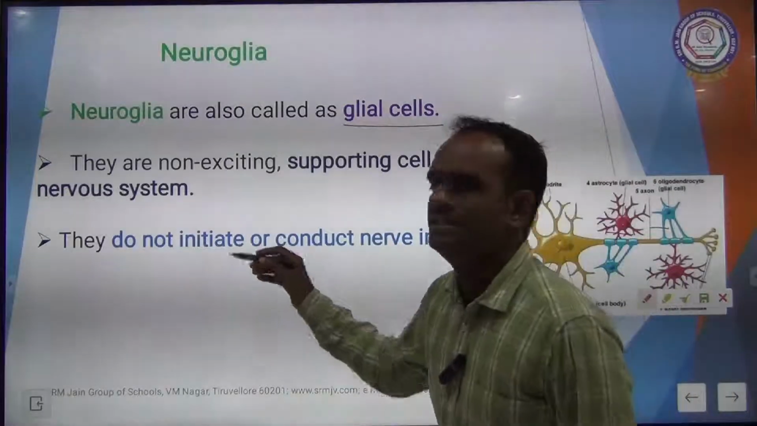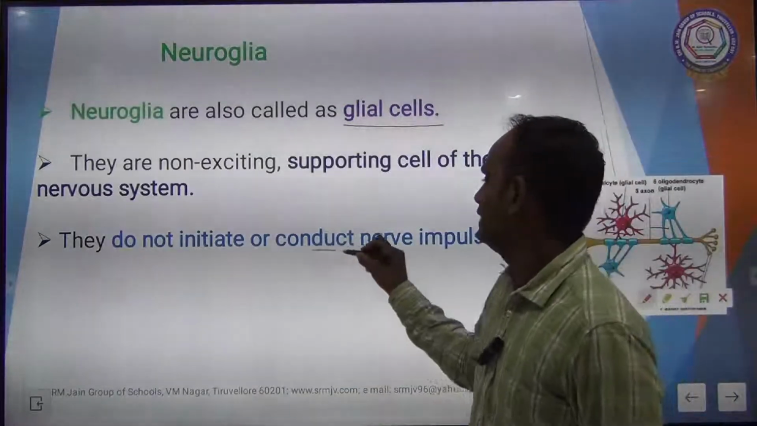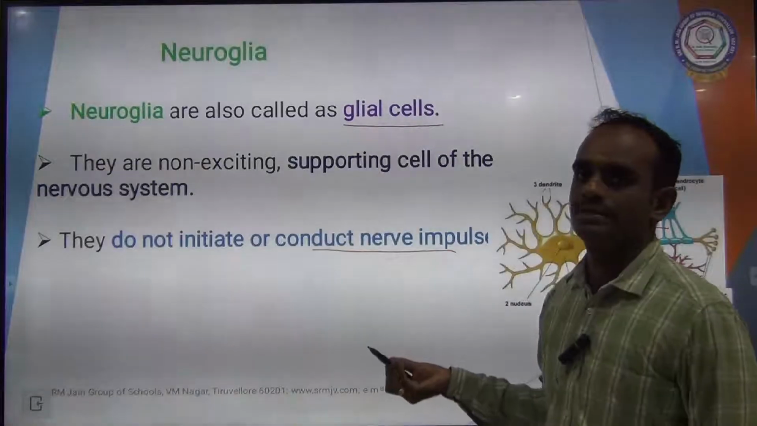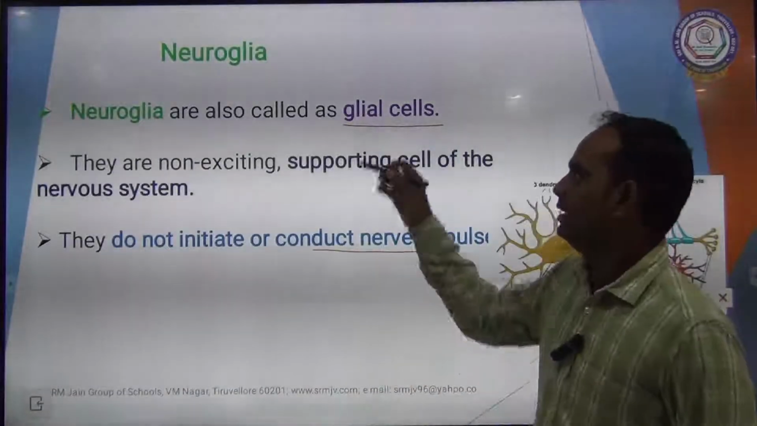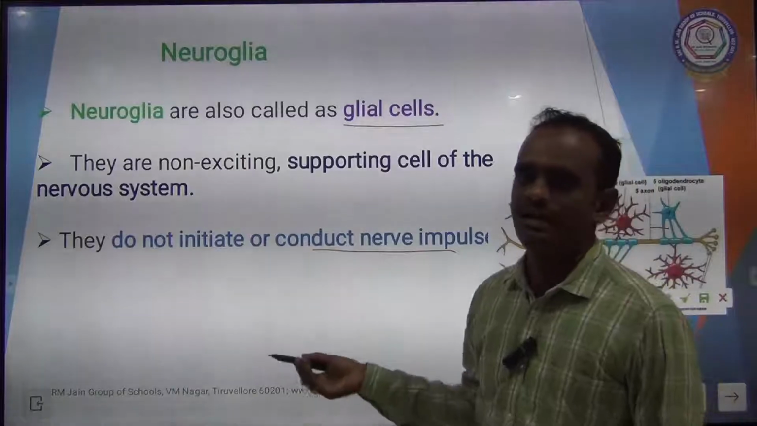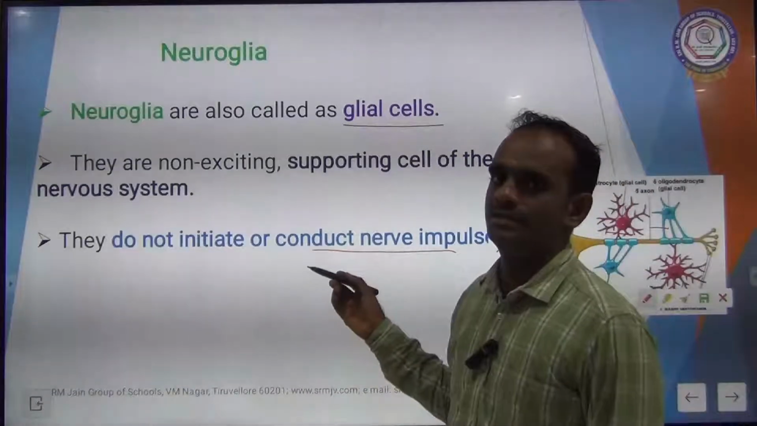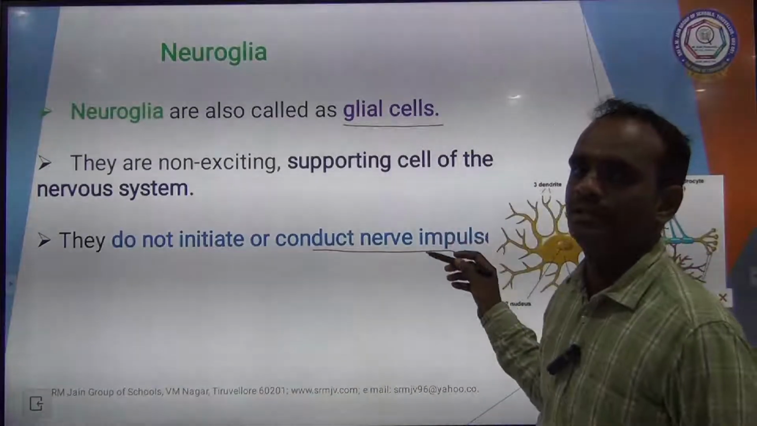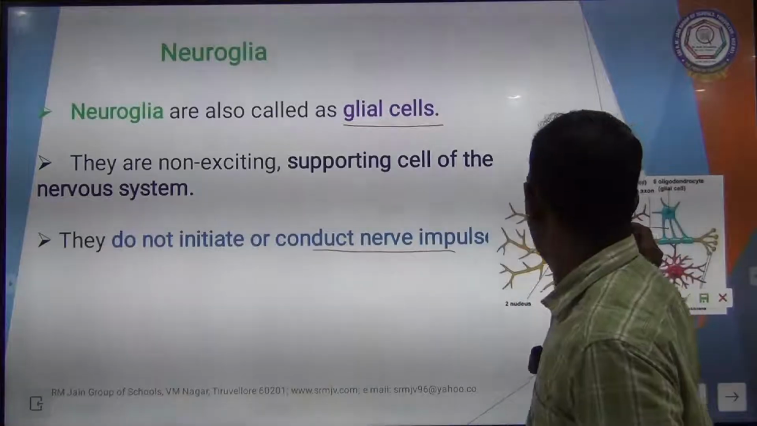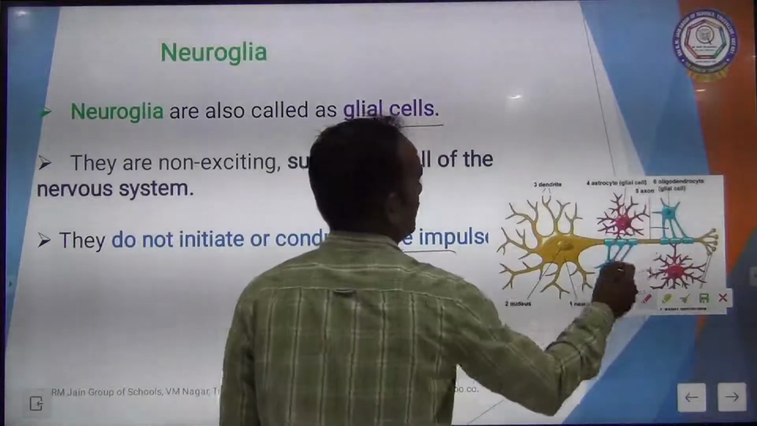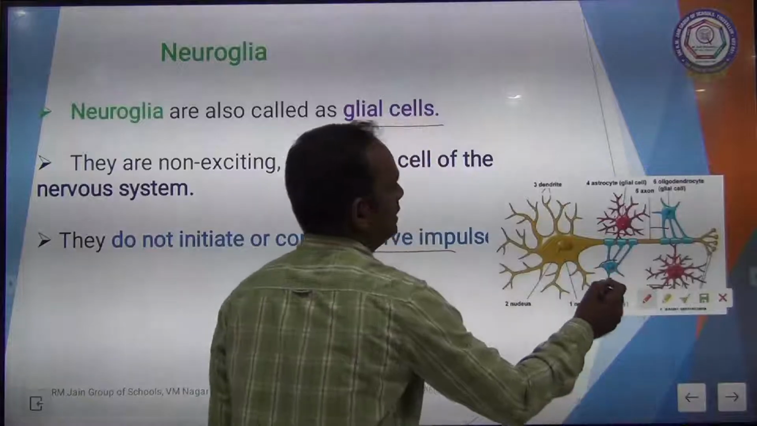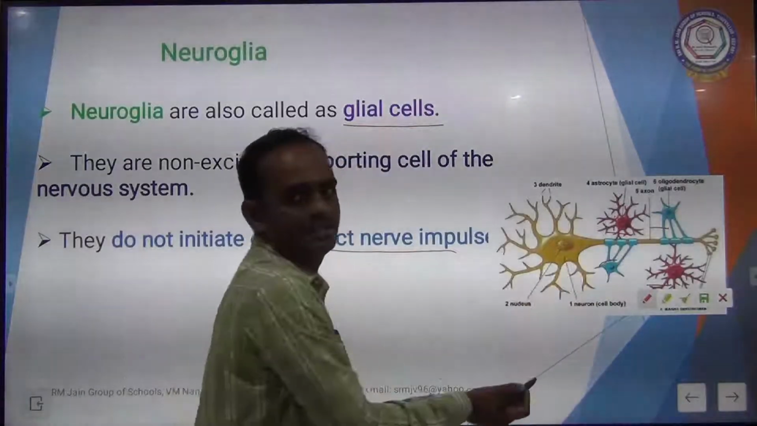They do not initiate or conduct any nerve impulse. So once again I am repeating, the neuroglia do not initiate or conduct the nerve impulse, they just support the nerve cell. See the structure here, this is called neuroglia and this neuroglia only supports the nerve cells. Clear?